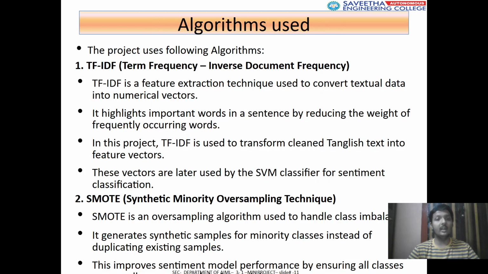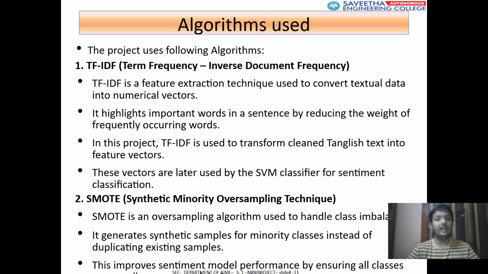The project uses the following algorithms. TF-IDF, term frequency inverse document frequency. TF-IDF is a feature extraction technique used to convert textual data into numerical vectors. It highlights important words in a sentence by reducing the weight of frequently occurring words.